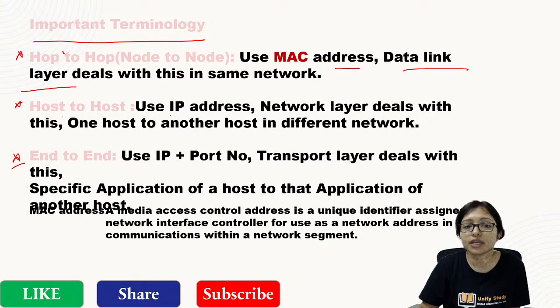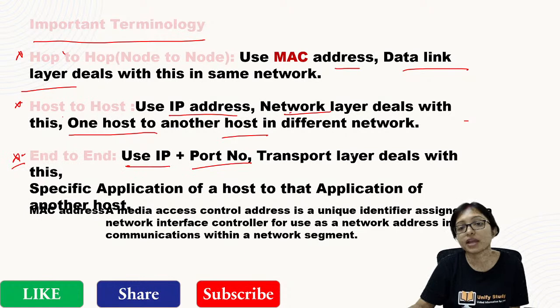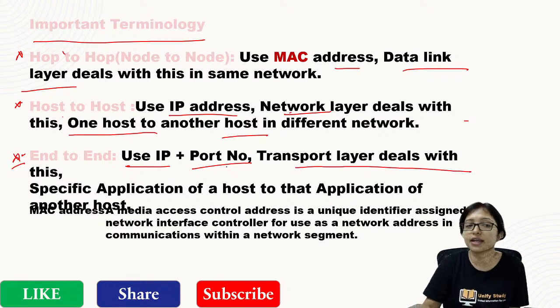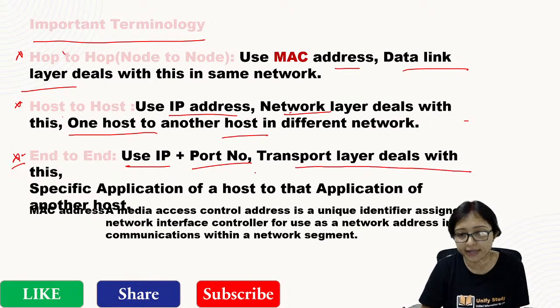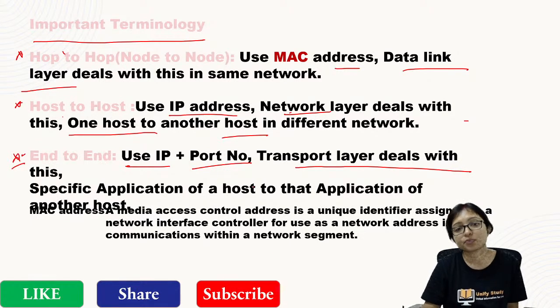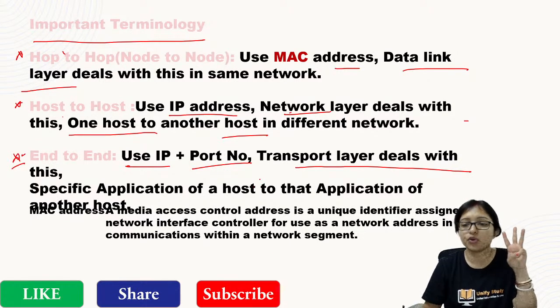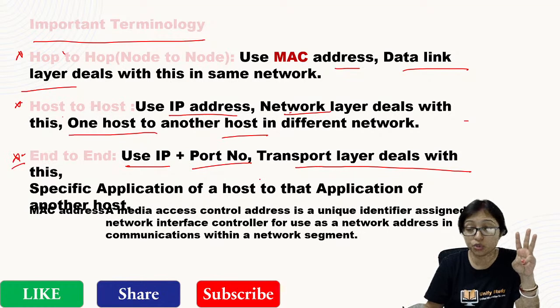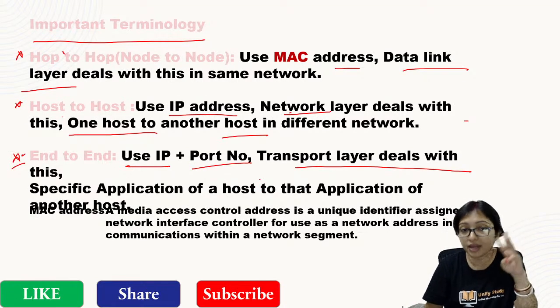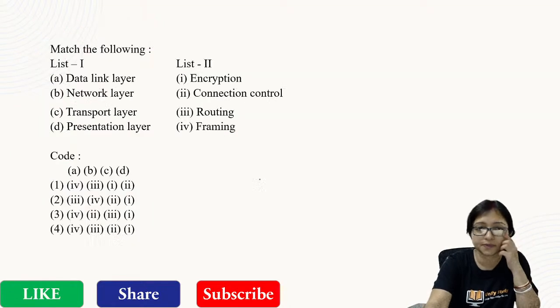Host to host, it is through the IP address. Network layer deals with one host to another host. End to end means IP plus port number, and it is in the transport layer that deals with the end to end. These are the three terminologies: hop to hop, host to host and end to end. Where each is working, you must remember.